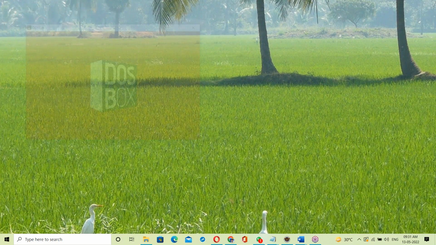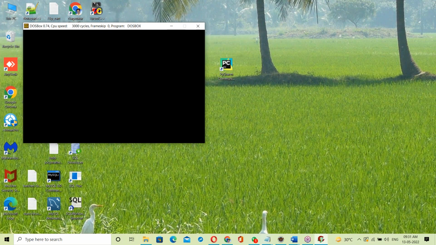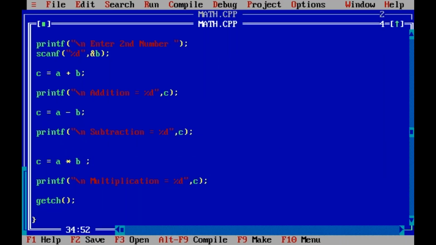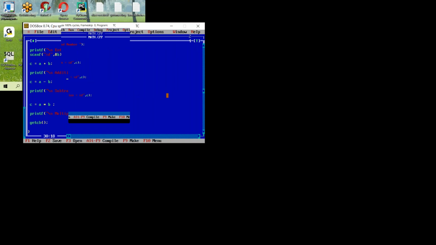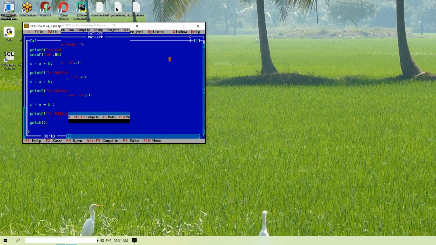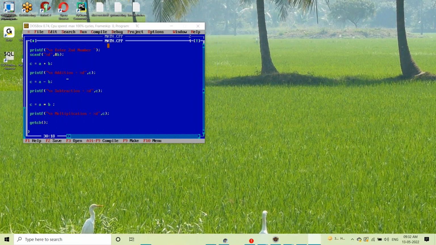See, this is Windows-based C language. Here are some files like this. This is math.cpp.